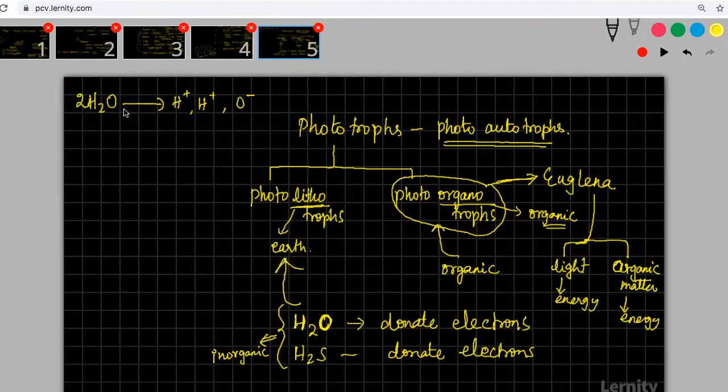When two molecules are broken down, you will get proton, proton, and O2. This proton is used for reduction. This oxygen is liberated out.